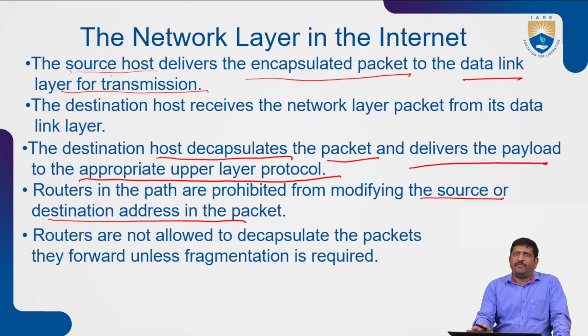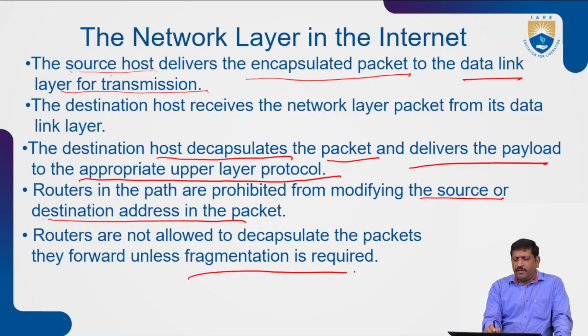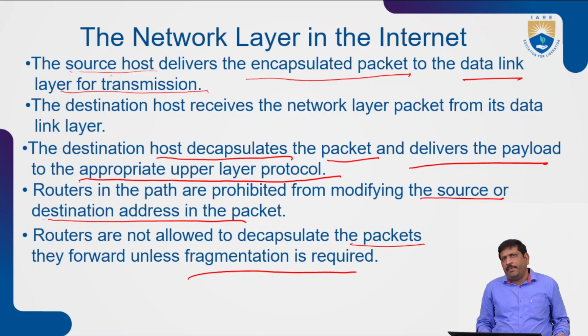So this is the property of the network layer, the internet layer. That means routers are not allowed to decapsulate the packet for forwarding unless fragmentation is required. They are not allowed to change the source address and destination address in between the transmission. Once the packet is released by the sender, it can reach the destination. In between, we can't change the packets or the addresses.